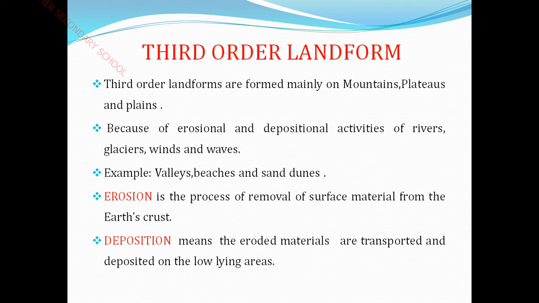These activities, the erosional activities and afterwards the depositional activities, took place through rivers, glaciers, wind and waves, children. Okay, children. Next we are going to see examples of valleys, beaches and sand dunes. Valleys mean what? A valley means the low land between two mountains or hills. Regarding these valleys, beaches and sand dunes, you are going to see a picture in the next slides.